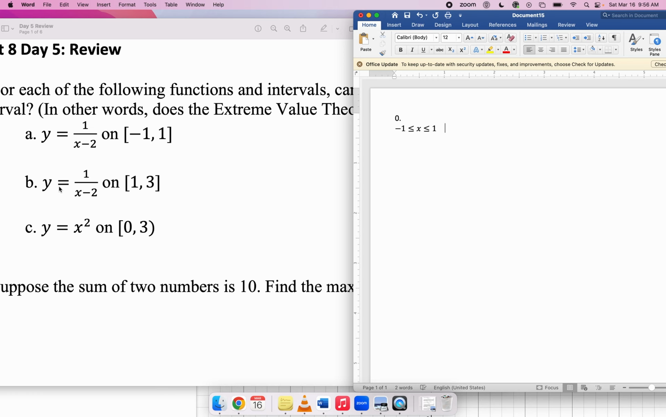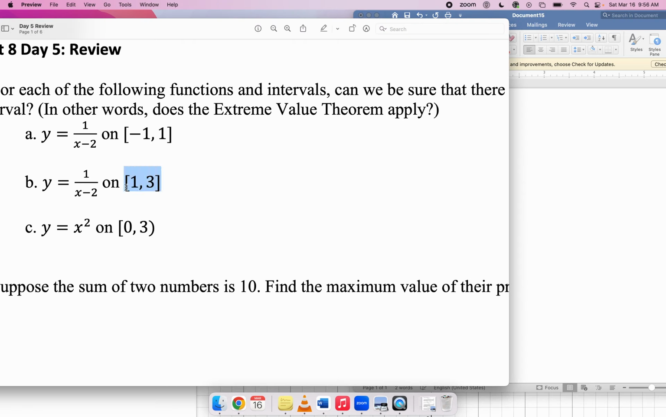Part B, the analysis is exactly the same. The interval is, again, closed. That's good. The problem, though, is that this function is not continuous on this interval because it's not defined at x equals 2, which is inside this interval. So the extreme value theorem does not apply to this function on this interval, which means that you are not guaranteed to have an absolute minimum or an absolute maximum. Maybe you get one anyway, but you can't be sure.